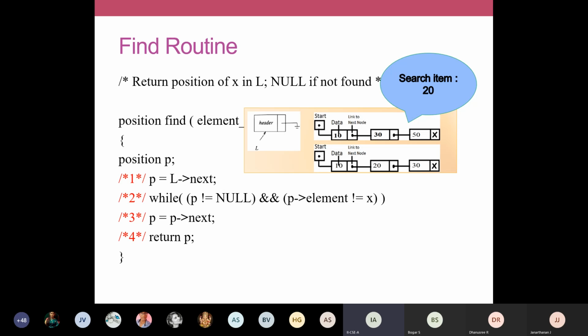So P is equal to L arrow next defines that, imagine L is the header node. L arrow next will have the address of the first node. So address of the first node is placed in P. Okay. So here first I have defined an empty list, where your header is null. In that case, we can first check whether this L arrow next is null. If L arrow next is null, straight away we can return the element not found, like that we can return.